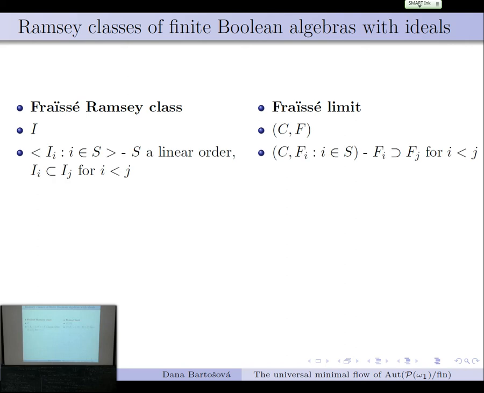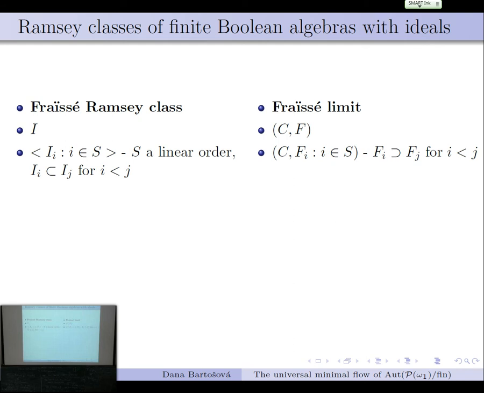Then another thing that we can study is looking at multiple ideals on the Boolean algebra. So let's say that now at first they are ordered linearly. So we are indexed by a linear order, and with a greater index we have a greater ideal. And then on the side of the Fraïssé limit, we get again the countable atomless Boolean algebra with some generic ideals that are in the same inclusion. And if we go to the dual filters, that gives us a chain of closed subsets, a decreasing chain of closed subsets of the Cantor set.